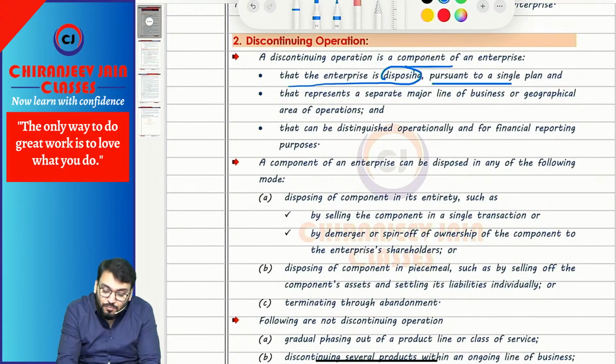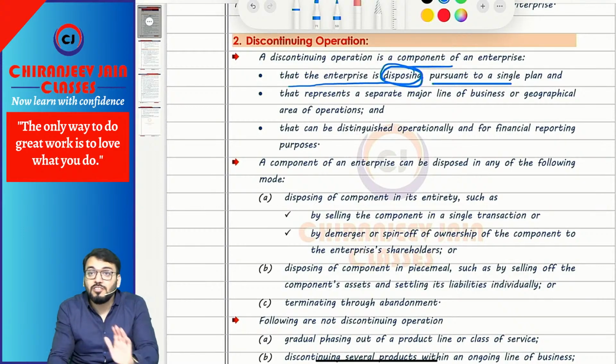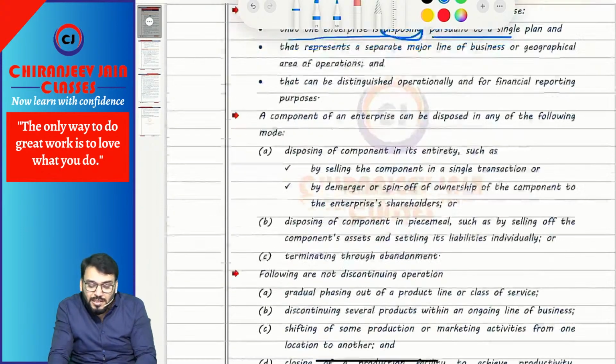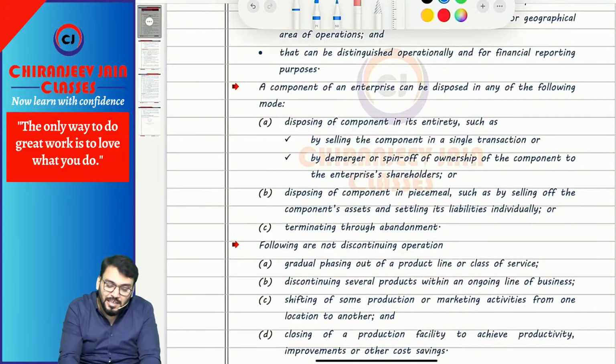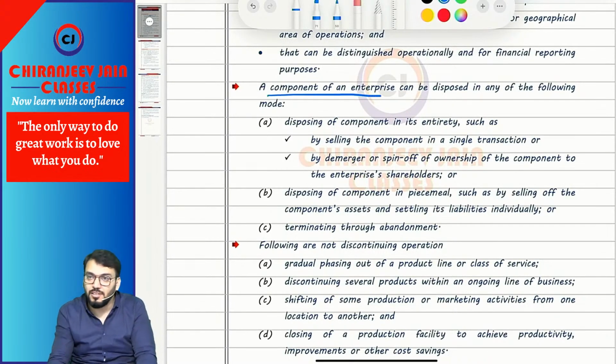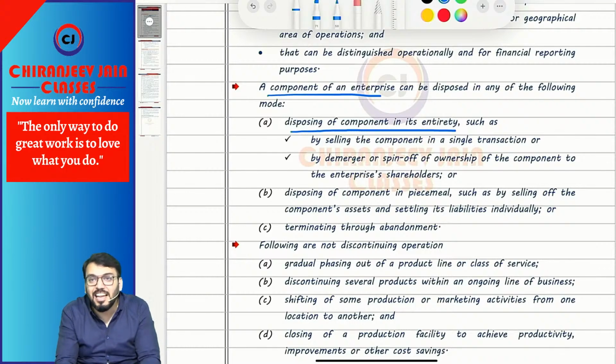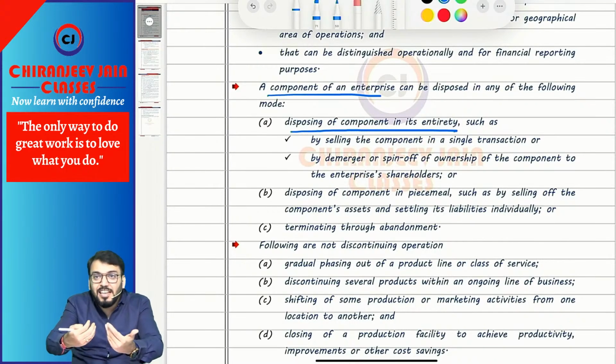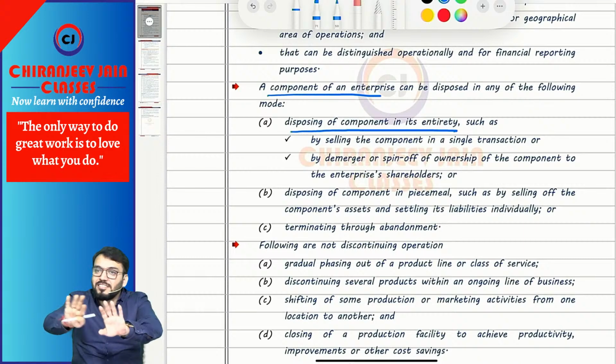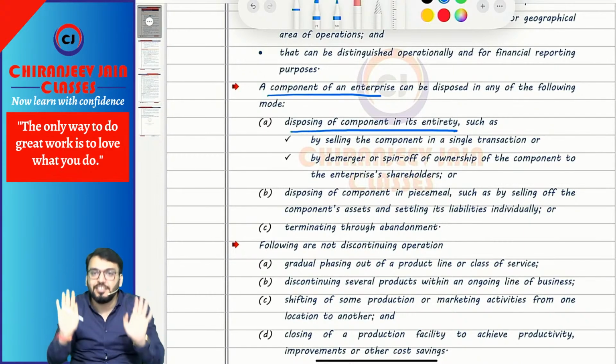Now first we need to understand what we mean by disposing, that is, how we can dispose of. A clarification has been given that a component of an entity can be disposed of in any one of the following ways. Either the component can be disposed of by way of sale in its entirety, meaning we sell the entire group of assets and liabilities in its entirety.